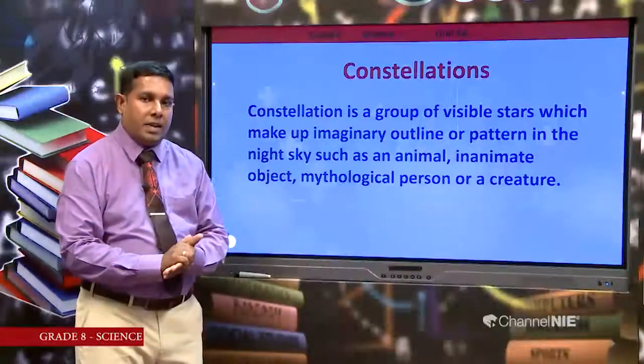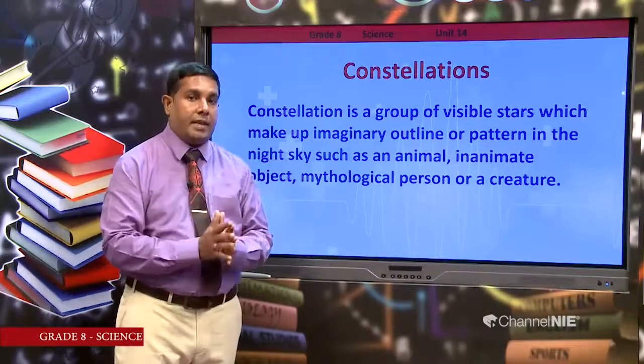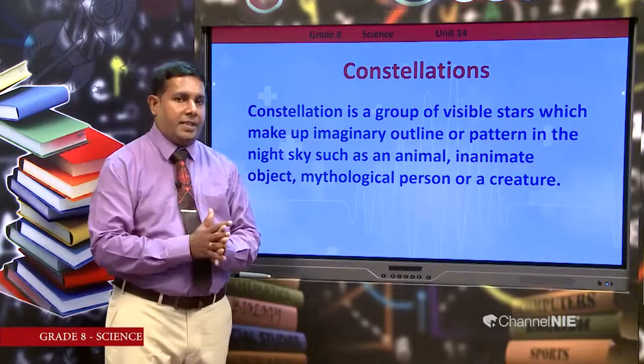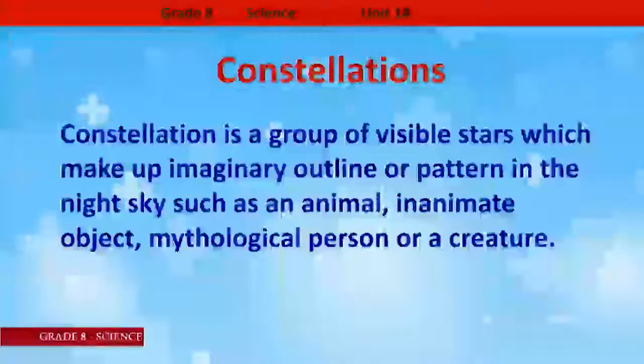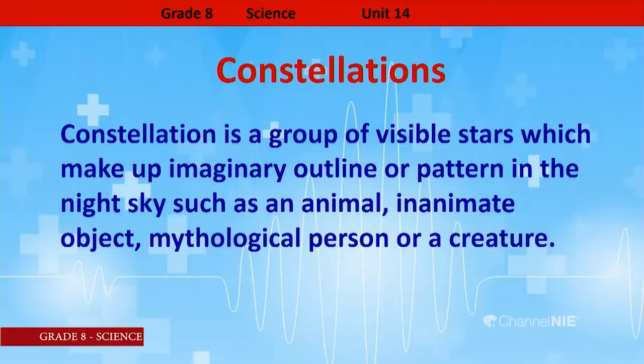Okay, dear students, shall we focus on what is a constellation as the next session of this lesson? Then a constellation is a group of visible stars which make up an imaginary outline or a pattern in the night sky, such as an animal, inanimate object, mythological person or a creature.